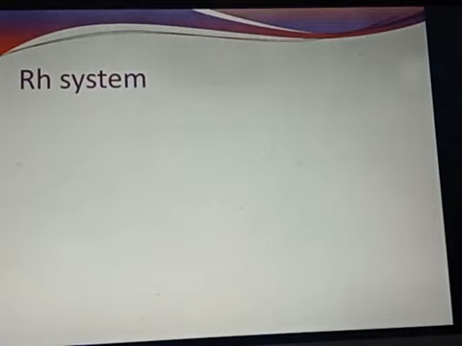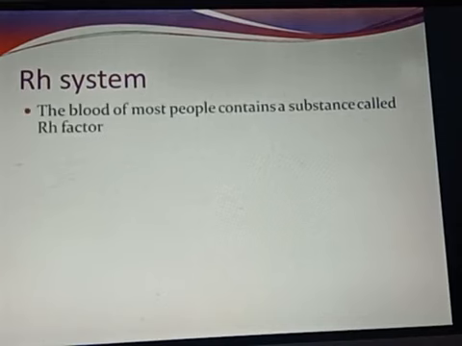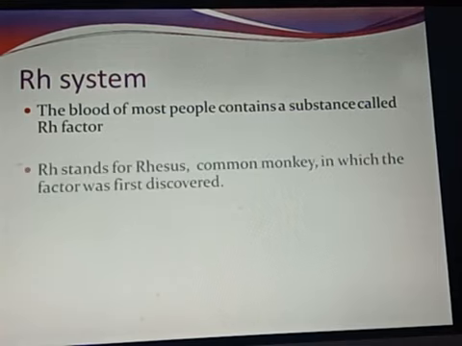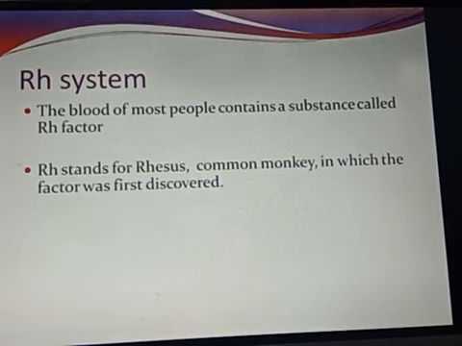Next thing that we are going to see is the RH system. The blood of most people contains a substance, and that substance is termed as RH factor. Now what does this RH stand for? This RH stands for rhesus. It comes from the word rhesus, which is a common type of monkey, the rhesus monkey. But why is the name given rhesus? Because this factor was first of all discovered in the monkey itself. From that only it has got the name RH.